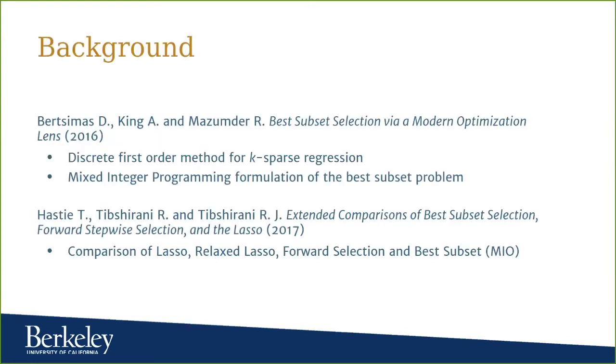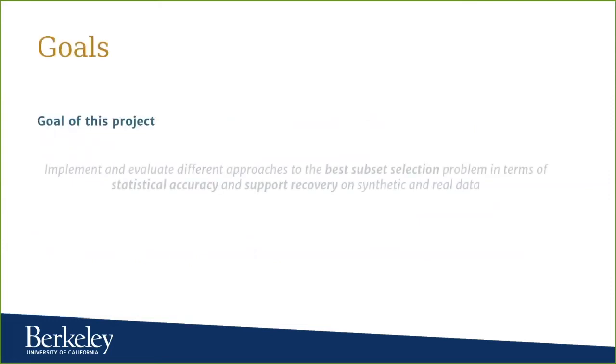The background of this project in terms of literature is comprised mainly of these two works. In the first one, a discrete first order method for the k-sparse regression problem is proposed, as well as a mixed integer formulation of the best subset problem. And in the second one, a comparison of a series of methods is done with several conclusions. The goals of this project are to expand on this comparison, implementing and evaluating different approaches to the best subset selection problem according to their statistical accuracy as well as support recovery.